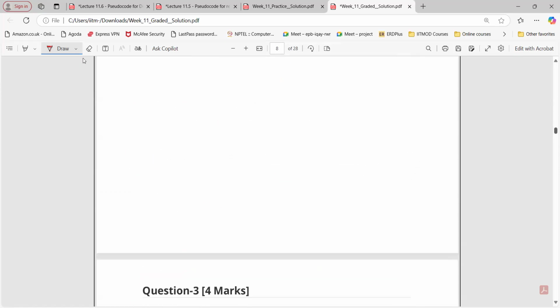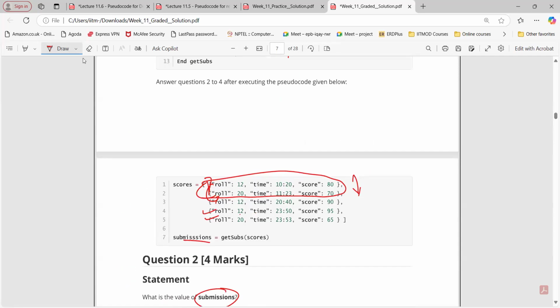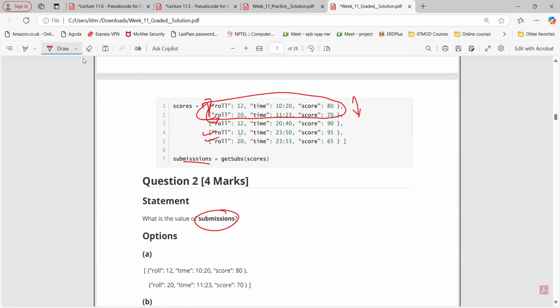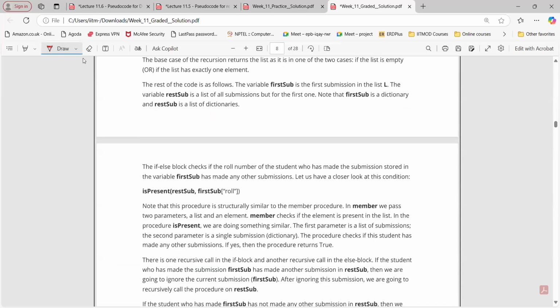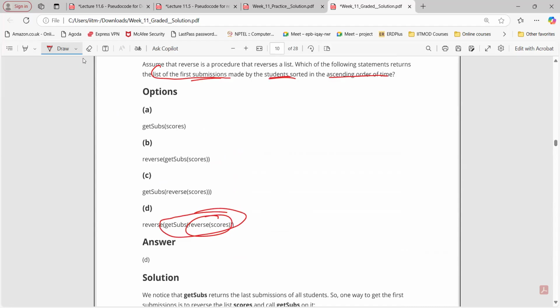Sir, please repeat this fourth one again. See, what we want is to return the list of first submissions made by the student sorted in ascending order of the time, right? So we have how many unique roll numbers? 12 and 20. So the first submission made by them in ascending order of the time. The output will be roll number 12 and 20, these two as output. If we see the first option, we get the same, so this is not a correct one.